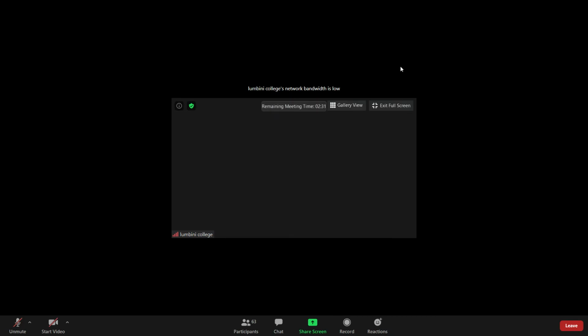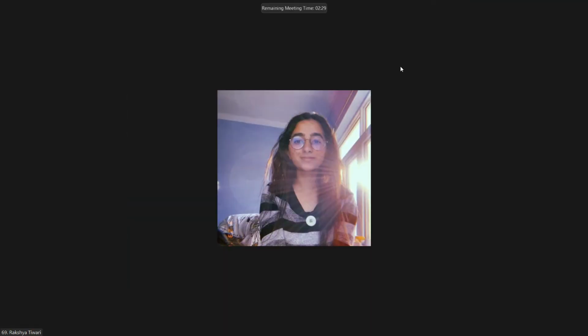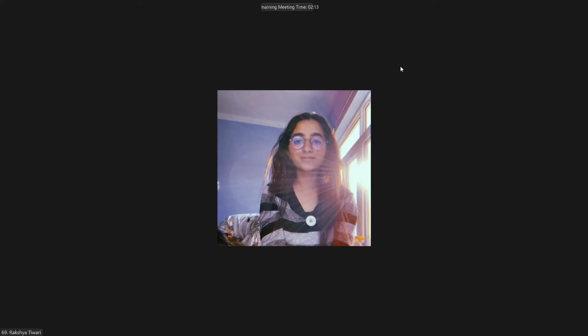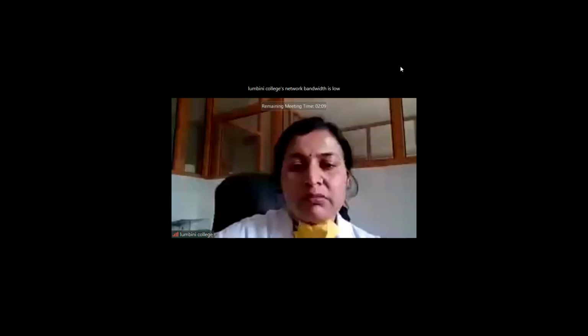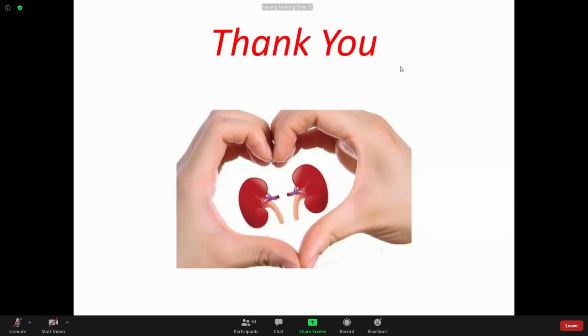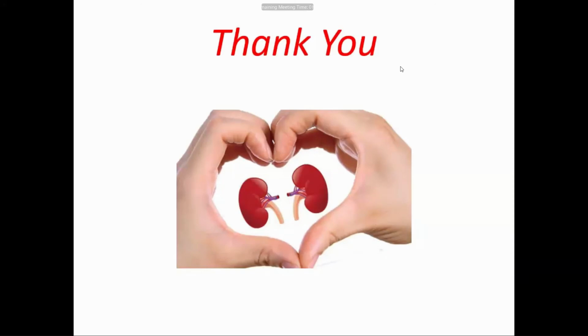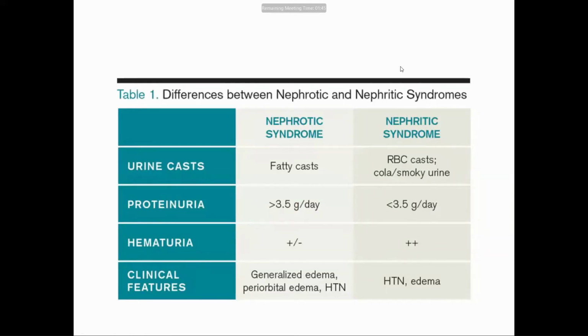glomerulonephritis. Any question here? Ma'am, the nephrotic and nephritic syndrome is not discussed in the previous kidney lectures. All right, we will have a separate discussion of nephrotic and nephritic syndrome. But for now I just tabulated a few things, like the level of proteinuria and the level of urine casts, and we will discuss the difference between nephrotic and nephritic syndrome properly in a separate lecture. Okay.